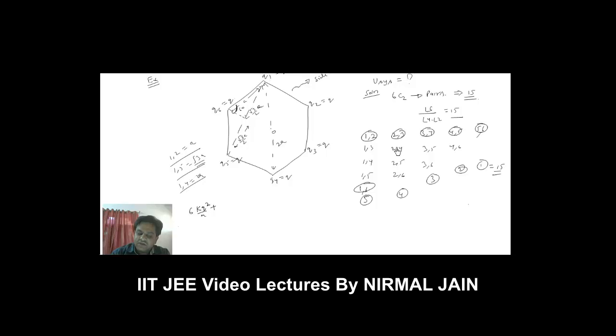Then I'll have to identify the charges that are diagonally opposite, like 1 and 4, 2 and 5, 3 and 6. So these 3 pairs are at separation 2A. So kq square by 2A is the potential energy of these 3 pairs. 6 and 3, 9. And 6 pairs are such that the distance between them is root 3 A, so 6kq square by root 3 A. So this is the potential energy of the system.